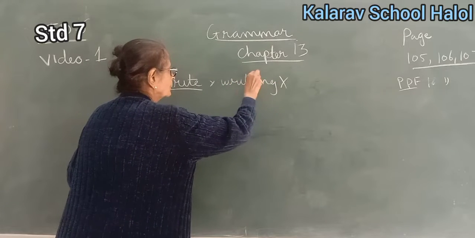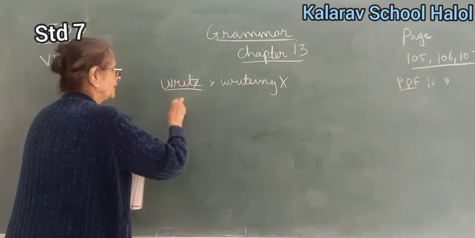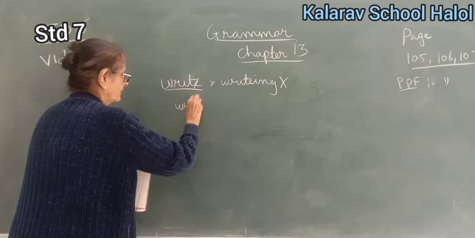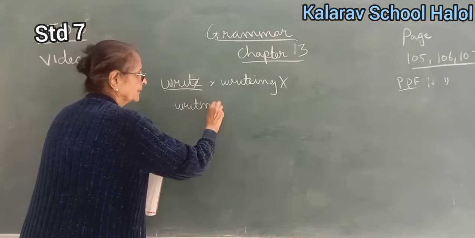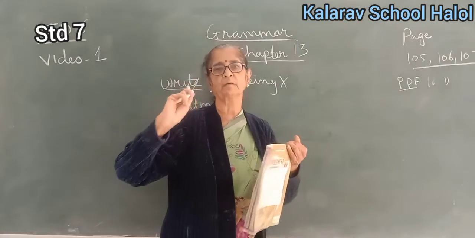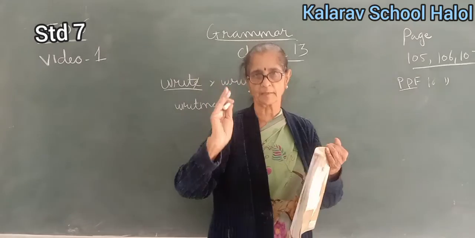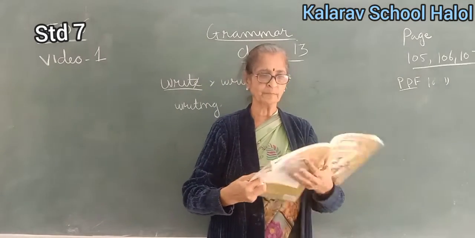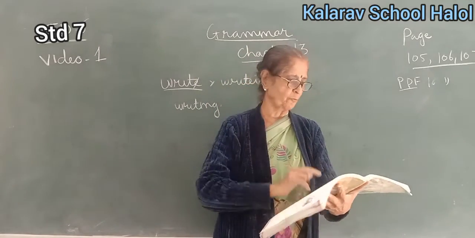This is wrong. You have to remove the E. This I have been explaining to you in class also, every now and then, but you make the same mistake in the exam and I don't give marks. So like this, the ing form.